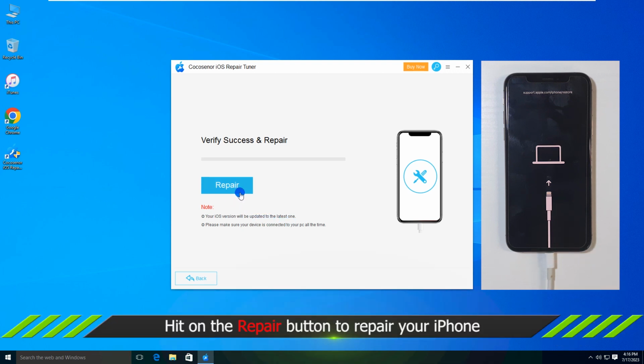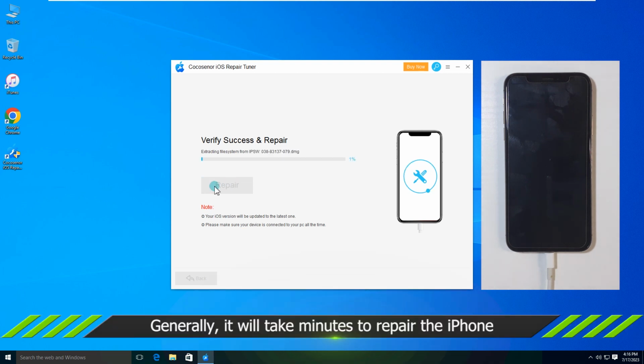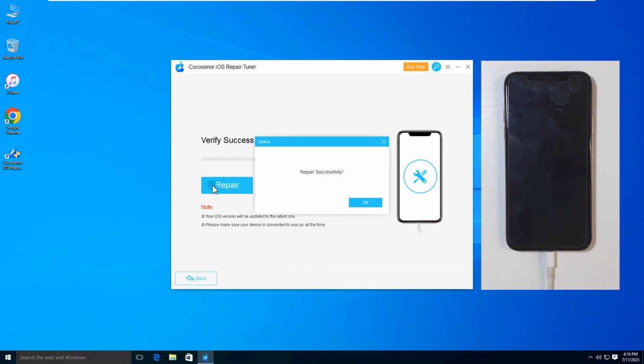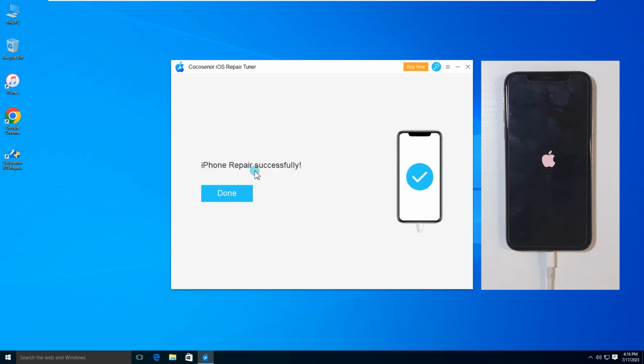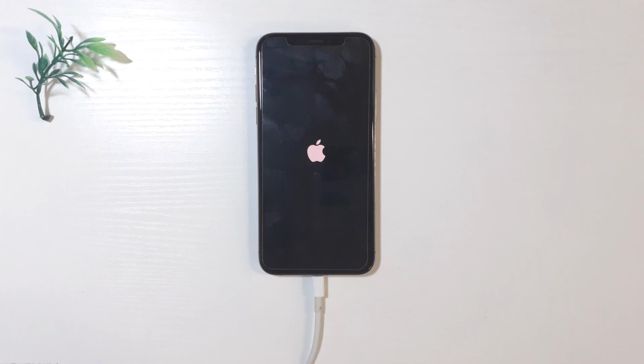OK, now click the Repair button to repair your iPhone. The software shows repair successfully message on the interface. At the same time, your iPhone restarts normally.